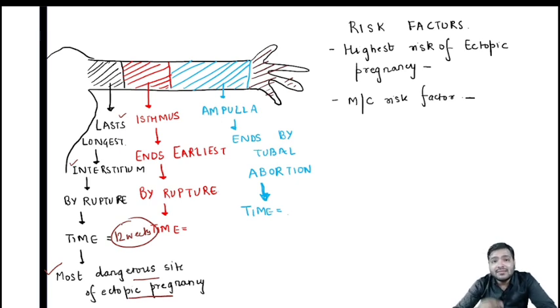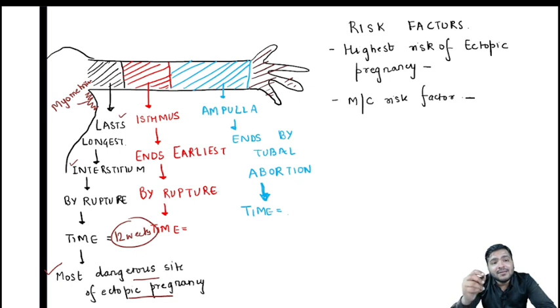Now why? Since it is the smallest part, and it takes a lot of time to rupture. You will ask me why it is so. Because remember, in the uterus we have a muscle called the myometrium. This layer of myometrium will actually support this zygote up till 12 weeks.